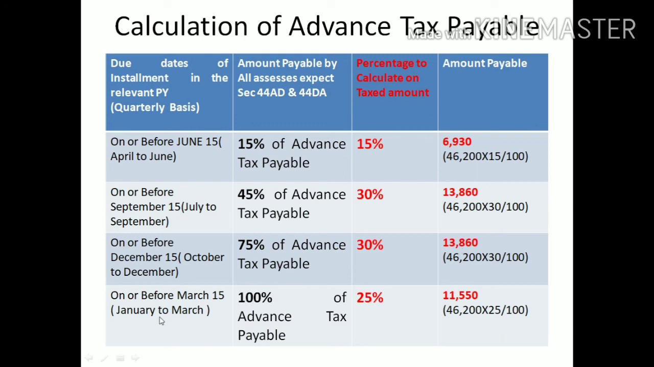The last, fourth quarter consists of 3 months: January, February, March. It should be paid on or before March 15th. How much should be covered? 100%. For covering 100%, only 25% needs to be paid. Calculate on 46,200, you will get 11,550. This is the advance tax payment of Mr. Kiran.